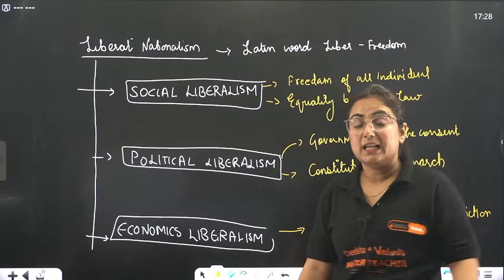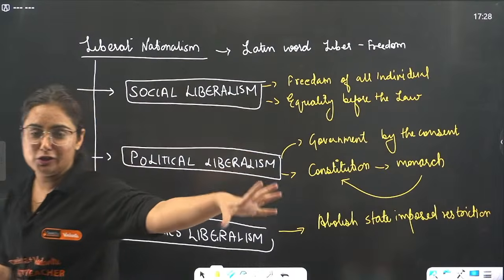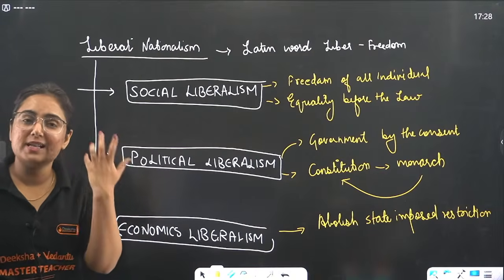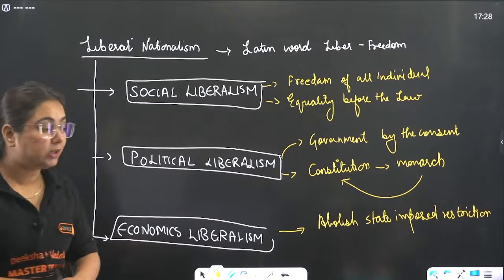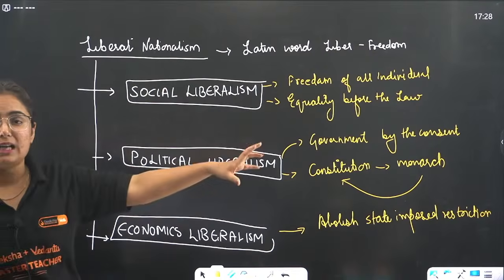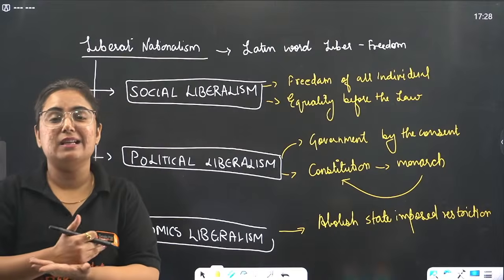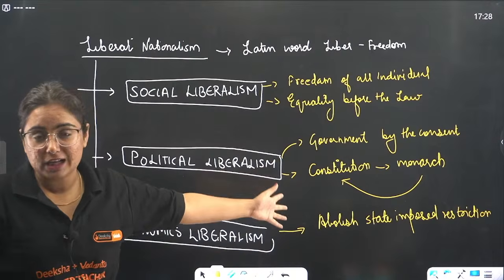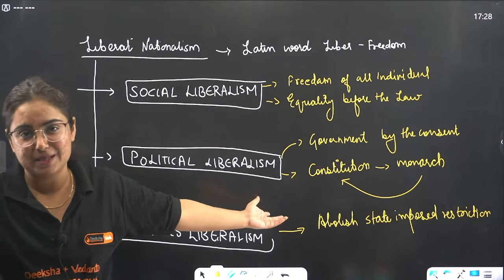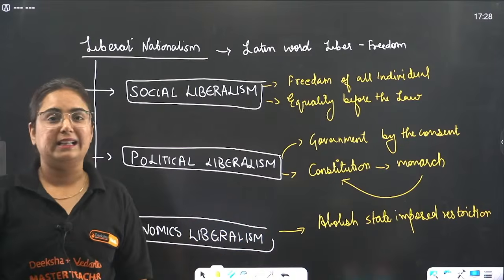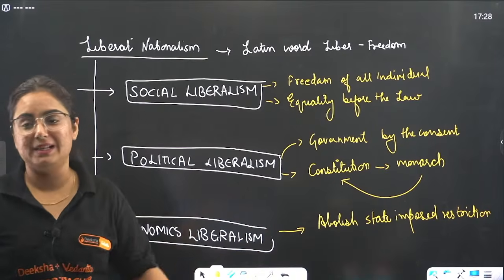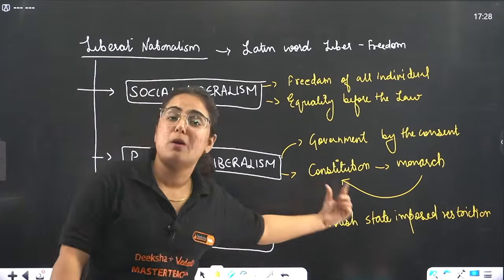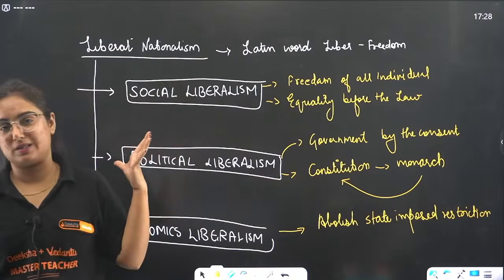A very good example is given in the book. A merchant is traveling from Nuremberg to Luxembourg, a German region ruled by a single kingdom. What happened when a person moved from one place to another? 11 times he paid customs barriers, at 5% each time. The product he was carrying would be 55% more expensive when it reached the final destination. This is not beneficial for common people, and hence it is very important to abolish state-imposed restrictions. Get it?